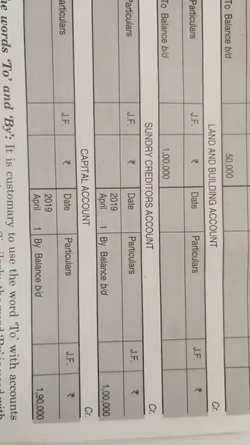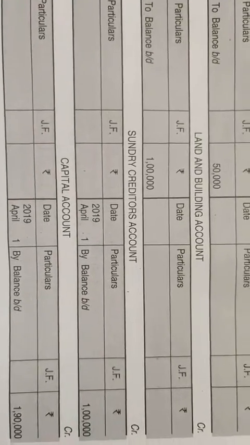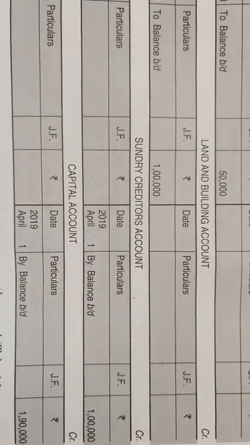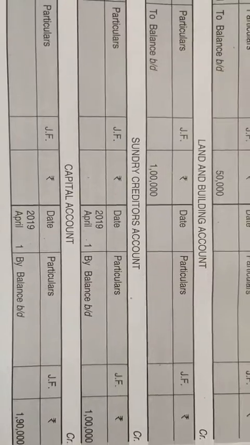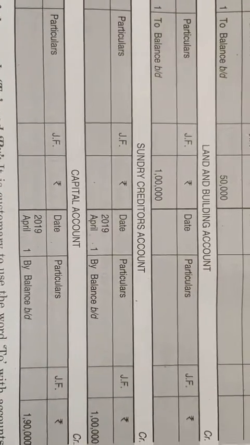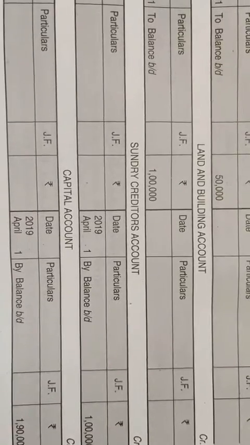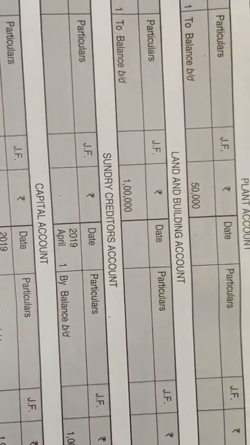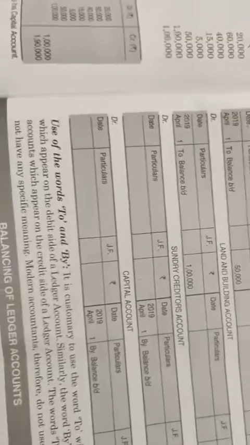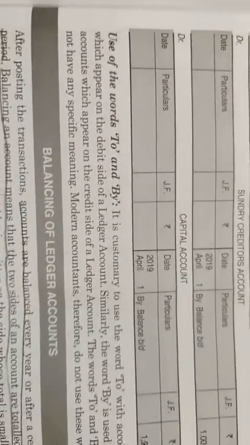Similarly, capital will always show the credit balance according to the separate entity concept, which says that owner is separate and business is separate, and the business believes that it has borrowed capital from the owner. So capital will always show the credit balance. Clear? Now the one thing to be noticed over here is the use of the words to and by.